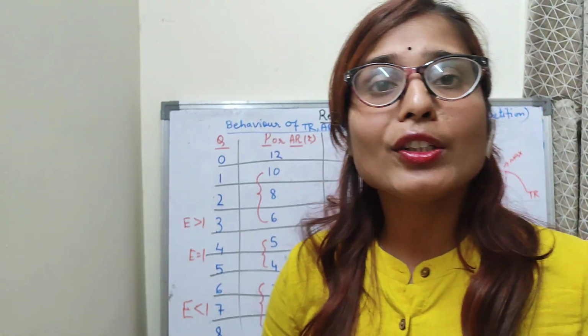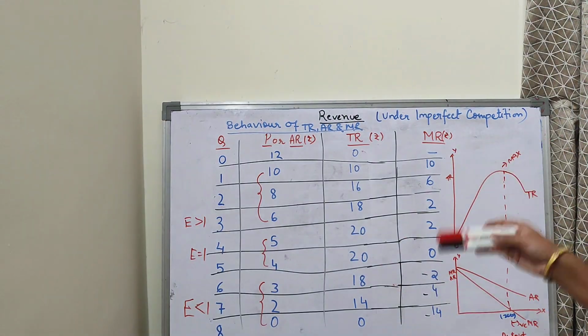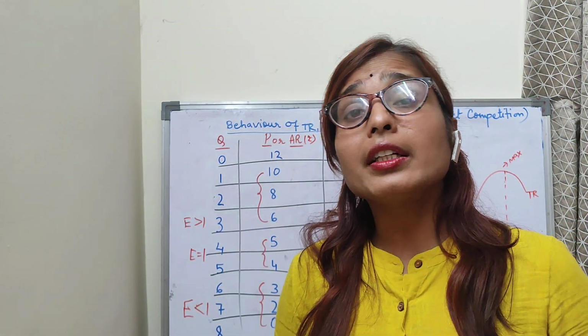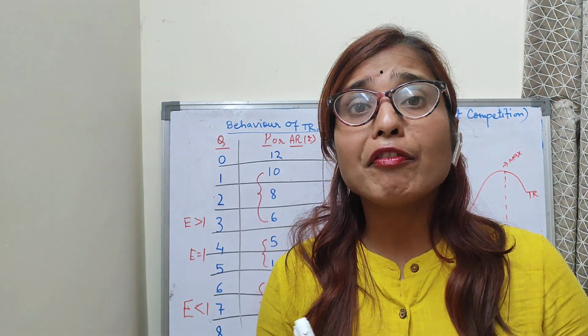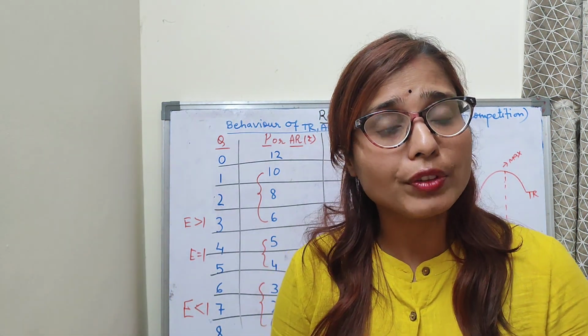So hope children you have understood the perfect competition market. Now we will understand the other market, that is imperfect competition market. Under imperfect competition market, every producer is a price maker. That means they can decide the price of their own.